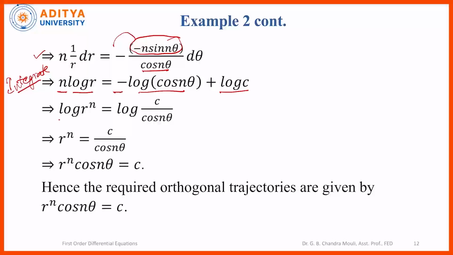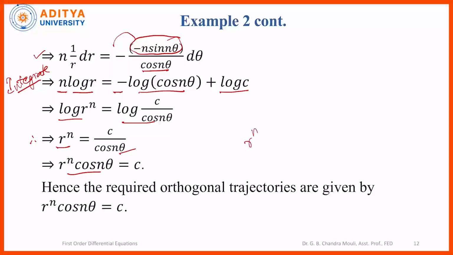For simplification, we write this as log r^n, and by the property of logarithms it is log c divided by cos nθ, or removing the logarithm, taking the power of e on both sides, we get r^n = c / cos nθ, or r^n cos nθ = c. This final simplification is done in order to compare the form with the given equations.